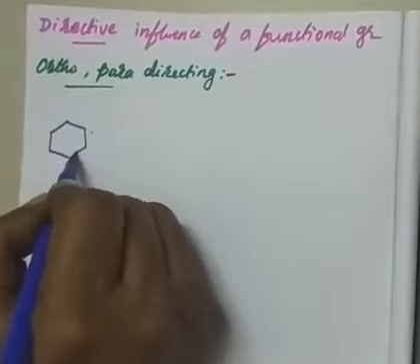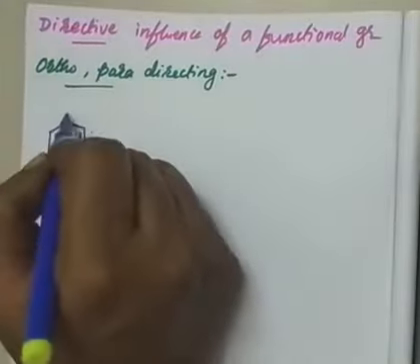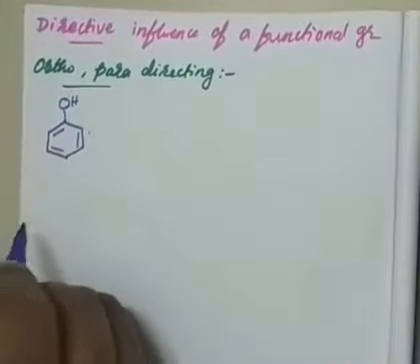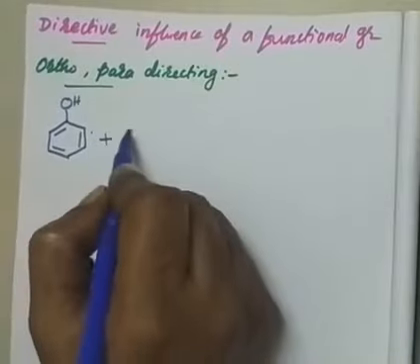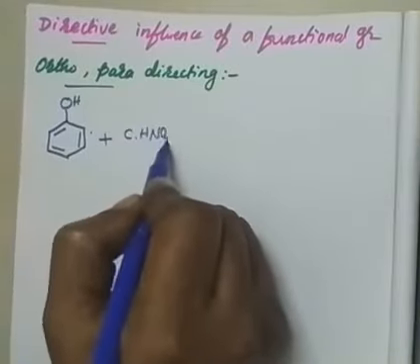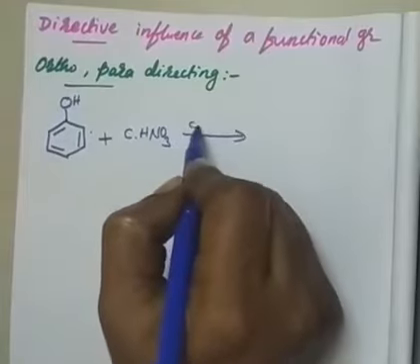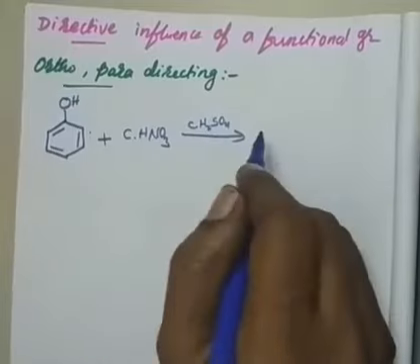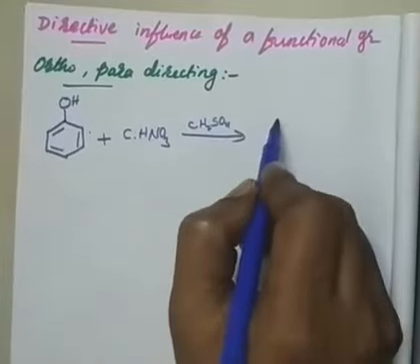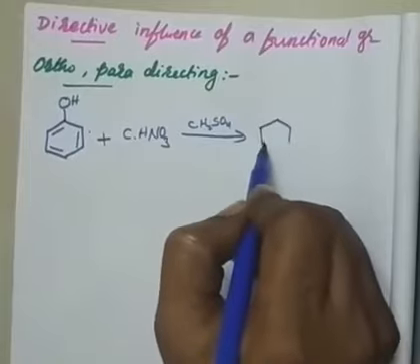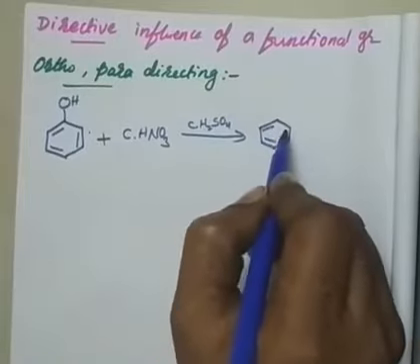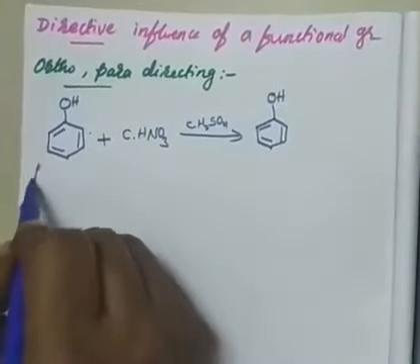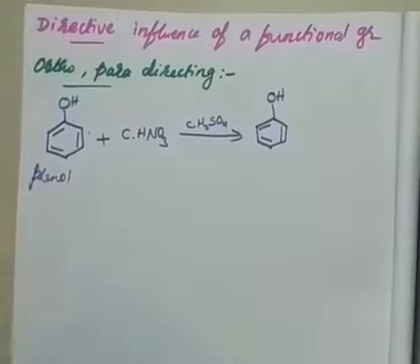Look at phenol. You can take any example; I am just taking phenol because one substituent is already present here. Let me go for nitration only: concentrated HNO3 and concentrated H2SO4. So this is the nitrating mixture. This will generate my NO2 electrophile. Then where can my electrophile sit? There are three possibilities, I said. I am writing the reactant phenol as it is, and writing phenol in the product as it is.